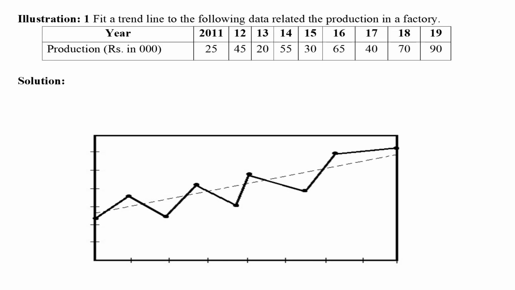In illustration 1, it is required to fit a trend line to the data related to the production in a factory. 9 years data is given. It would be plotted in a graph by considering x-axis as year and y-axis as production.